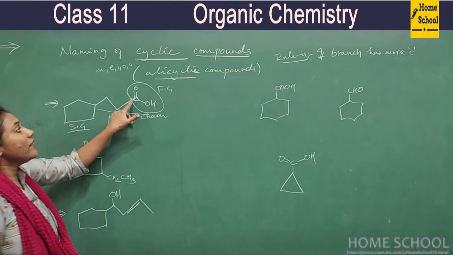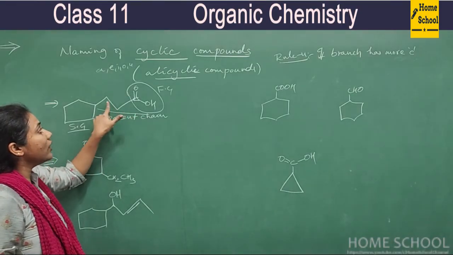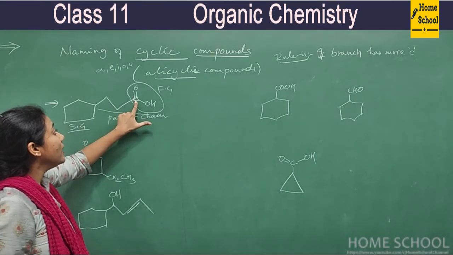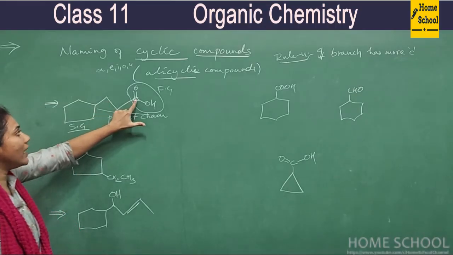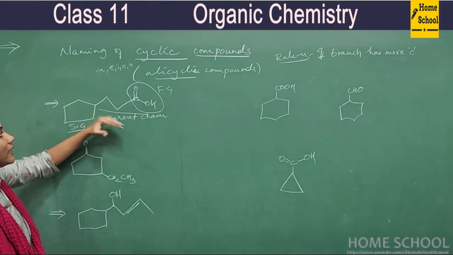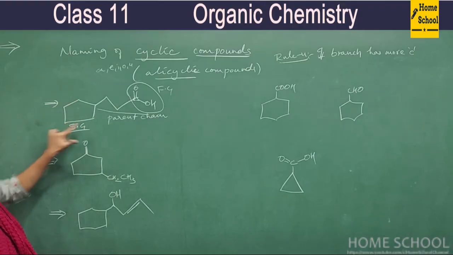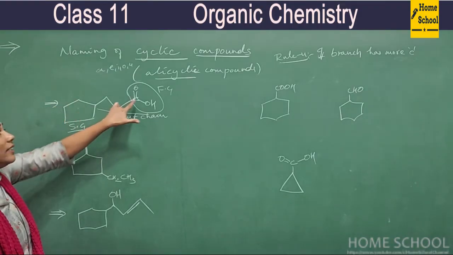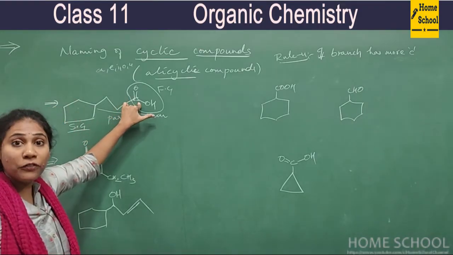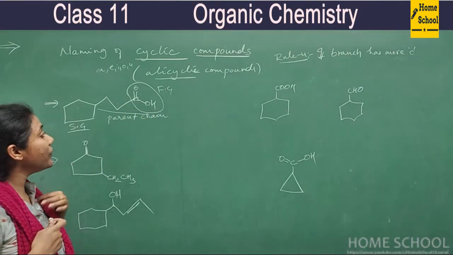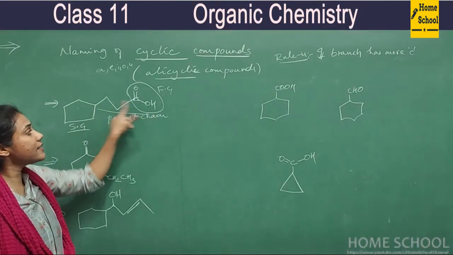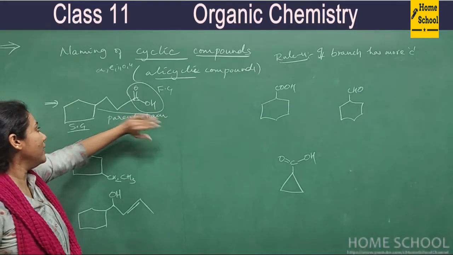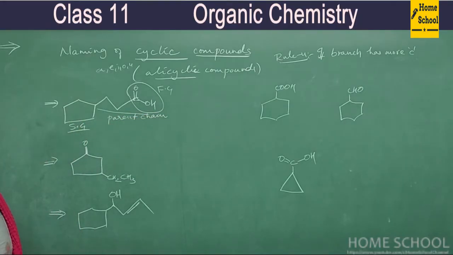Whenever you have unsaturation or a functional group, even if the number of carbon atoms, 1, 2, 3, is lesser than the ring, which has 5 carbon atoms, you have to consider this side chain as your parent, main chain. Then the ring becomes a substituent group.